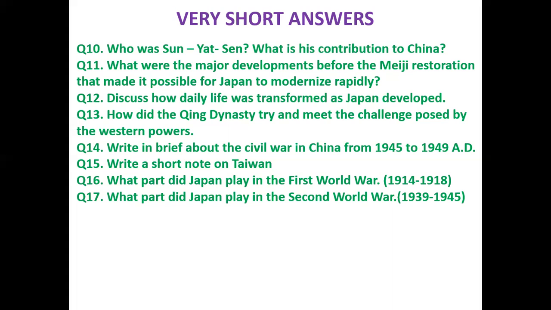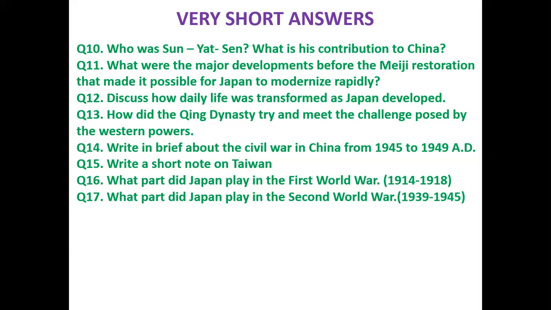The Japanese also captured the British naval harbors of Hong Kong and Singapore. They attacked Burma and captured Rangoon and Mandalay. At last, the USA was forced to drop two atom bombs on Hiroshima and Nagasaki, which compelled Japan to surrender.